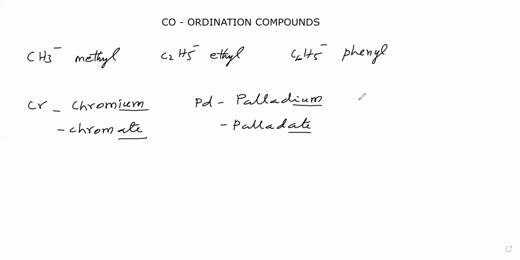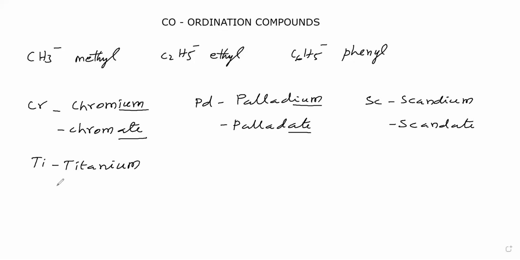Then scandium: in the anionic complex, this name we have to say as scandate. Then titanium: in the anionic complex, we have to say titanate.